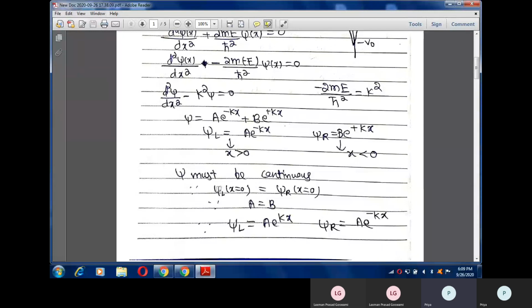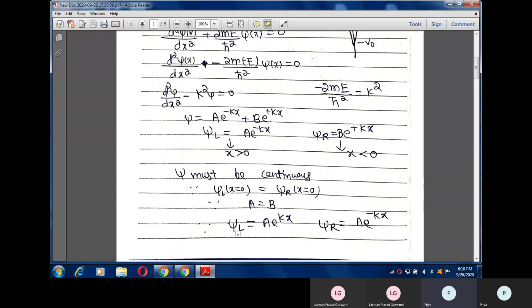As we all know, the wave function must be continuous, as I discussed in my last videos. So this wave function should also satisfy the property of continuity. These two wave functions are differentiated on the basis of how they behave for x greater than 0 and x less than 0. In order to satisfy continuity, both wave functions must be equal at x equals 0, so that the overall wave function can be continuous. By applying this condition, I get a equals b.